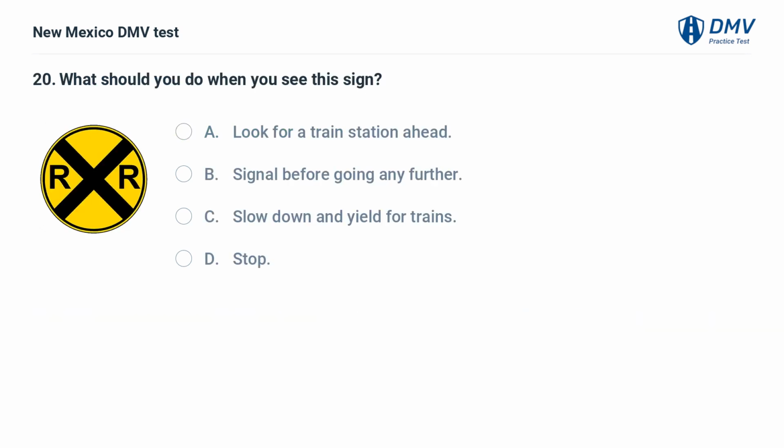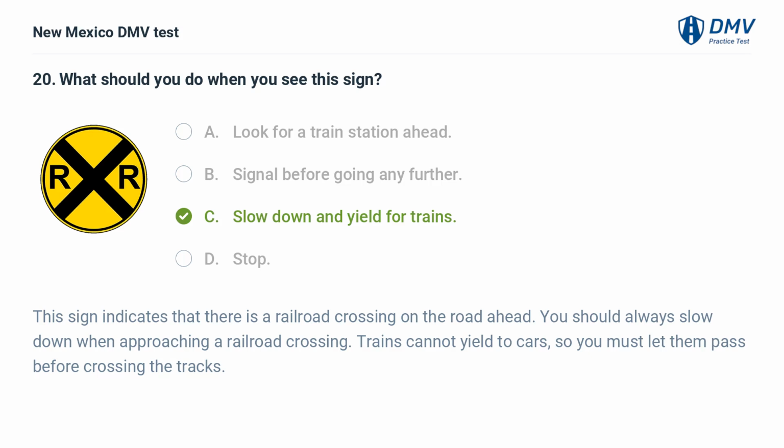What should you do when you see this sign? A. Look for a train station ahead. B. Signal before going any further. C. Slow down and yield for trains. D. Stop. The answer is C. Slow down and yield for trains. This sign indicates that there is a railroad crossing on the road ahead. You should always slow down when approaching a railroad crossing. Trains cannot yield to cars, so you must let them pass before crossing the tracks.